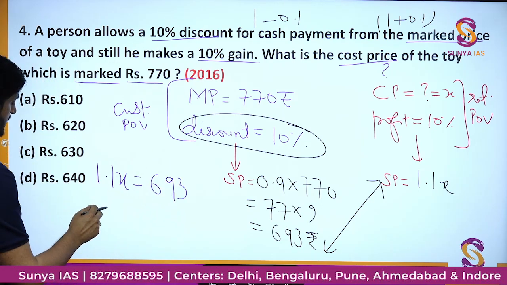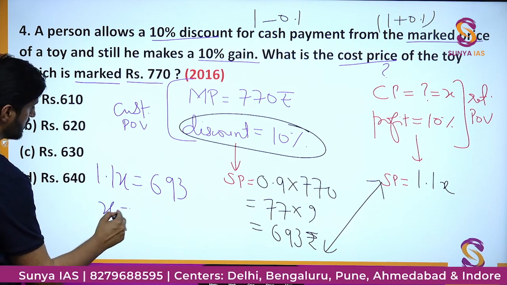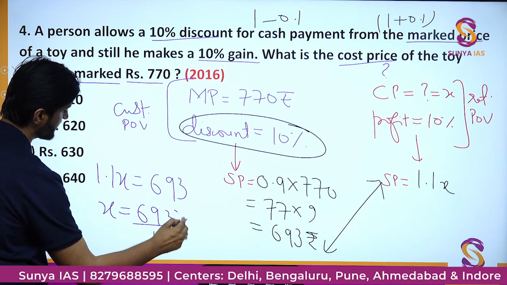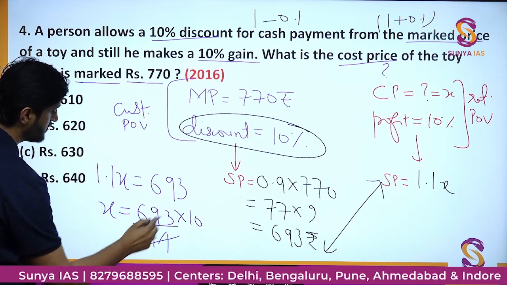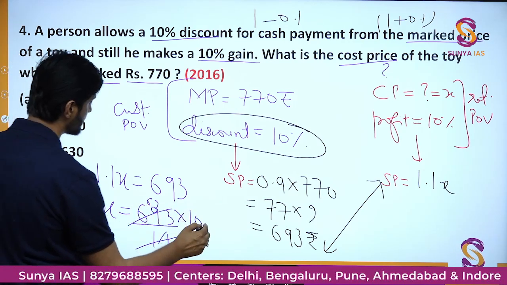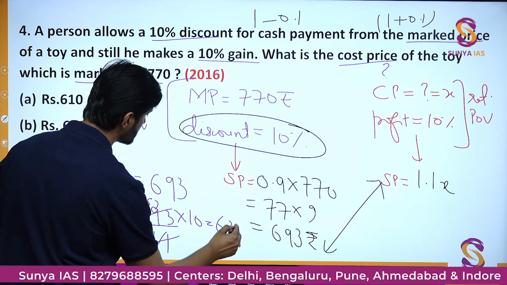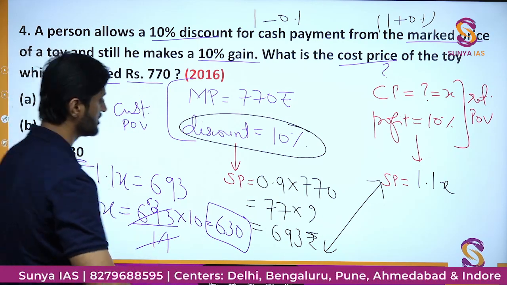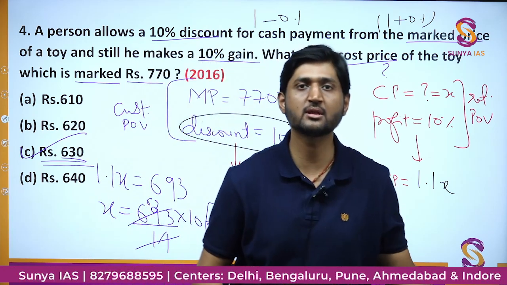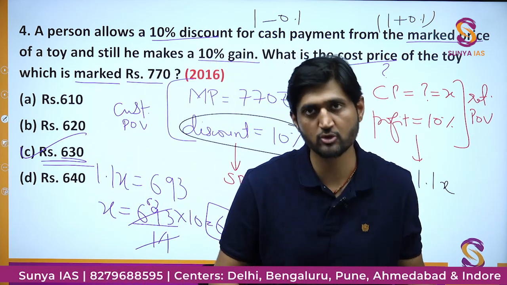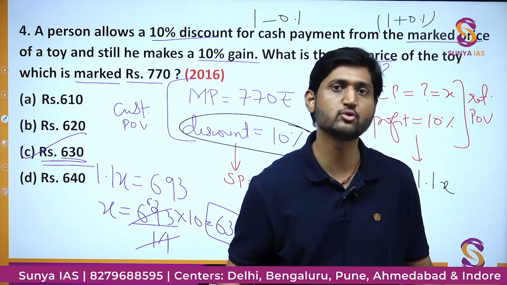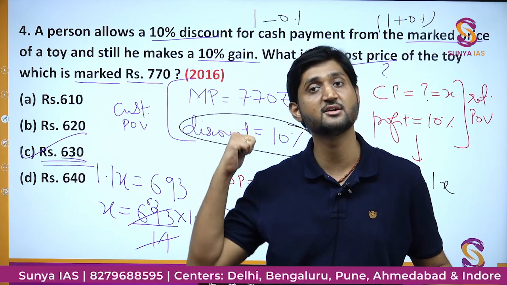Okay, here you can say x is 693 upon 1.1. You can get rid of the decimal, multiply by 10. Here you will get 63, and finally you will get the cost price as rupees 630. So the cost price of the article is nothing but option number C, that is 630 rupees. So as far as you can see, these 4 questions we have solved only by using the basics which we discussed earlier.